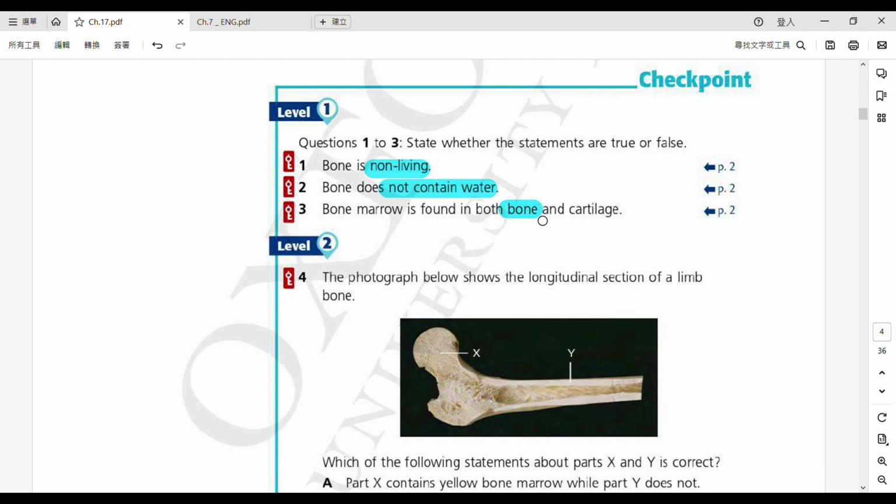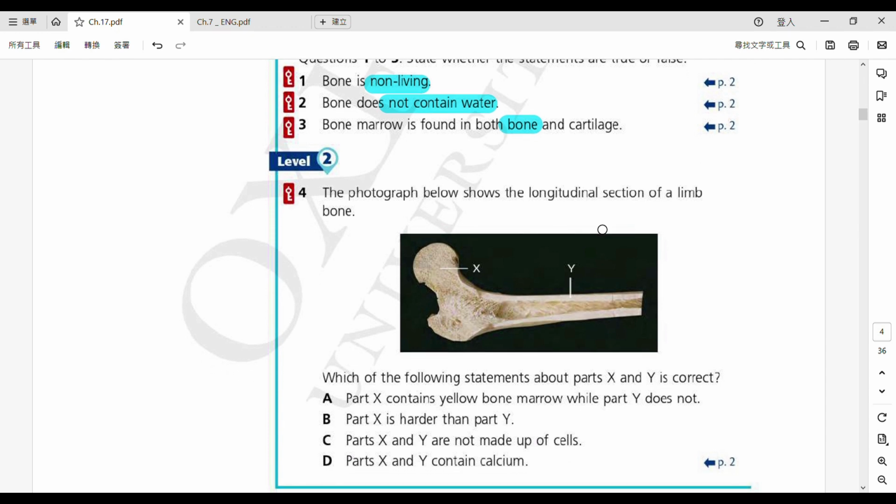Yes, spongy bones you'll be able to find red bone marrows. Alright? And in cartilage, you will not be able to find any bone marrow. It is just very thin. 好薄嘅啫。